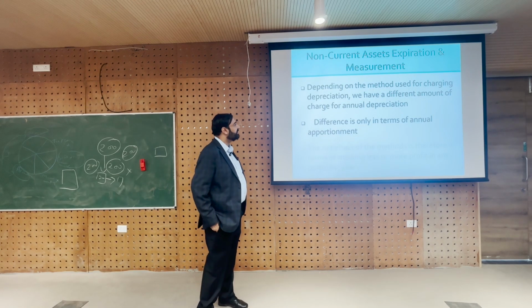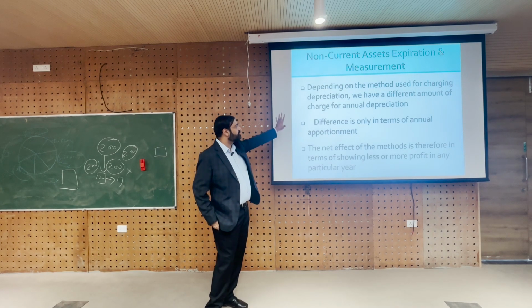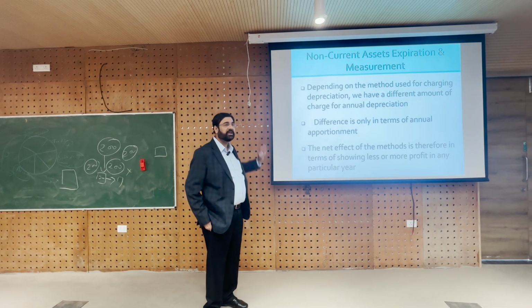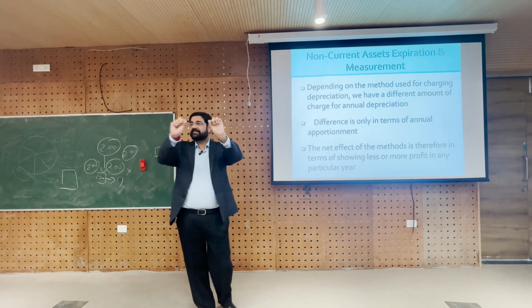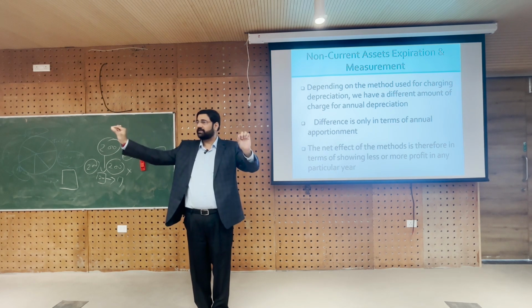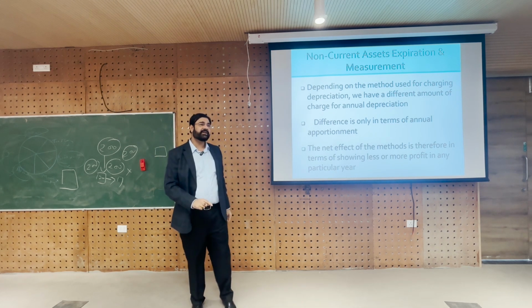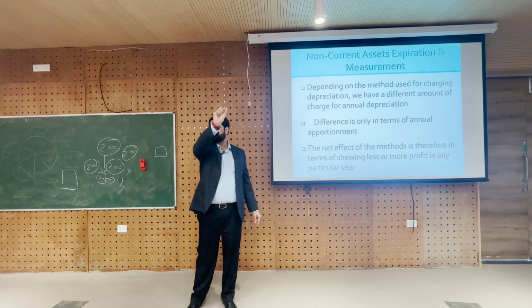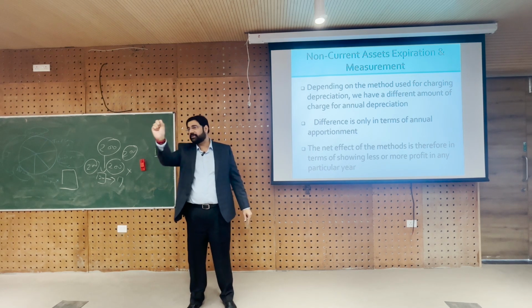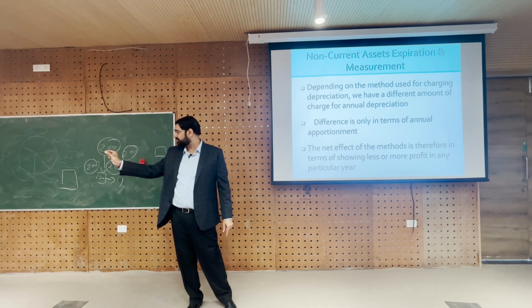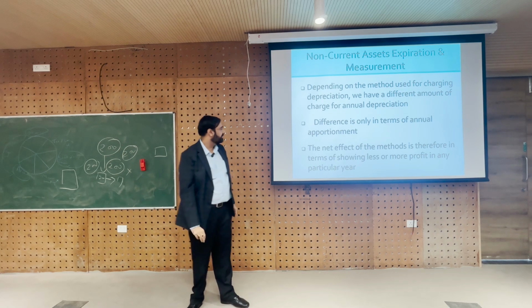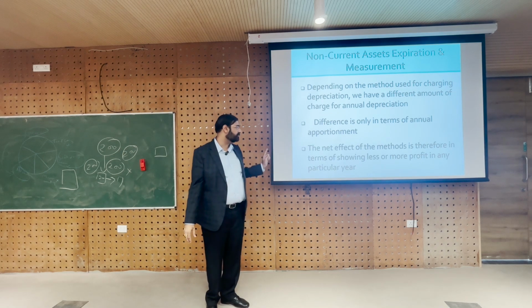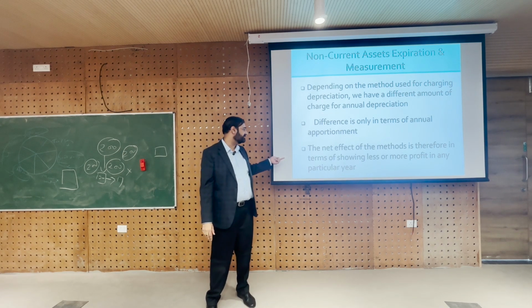So what we have noted is, depending on the method used for charging, we have a different amount of charge for annual depreciation. In a straight line, it's a linear one, 1 every year. But in a written down value, higher in the initial years and going down in the future years. That's what we have noted, right? Difference is only in terms of annual apportionment. Net effect of the methods is therefore in terms of showing less or more profit in any particular year.